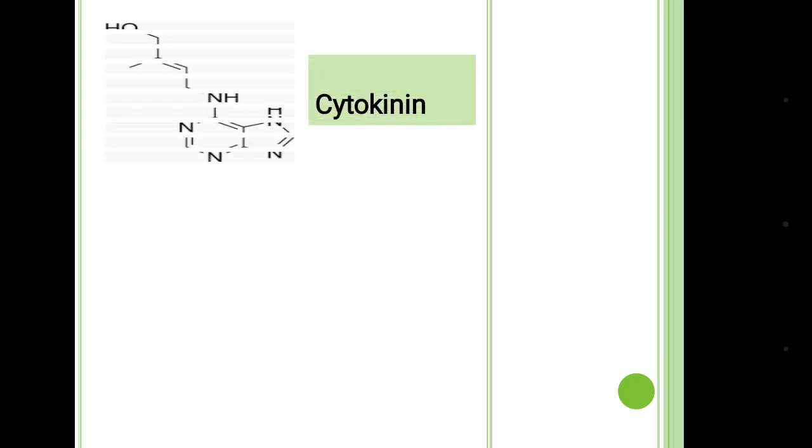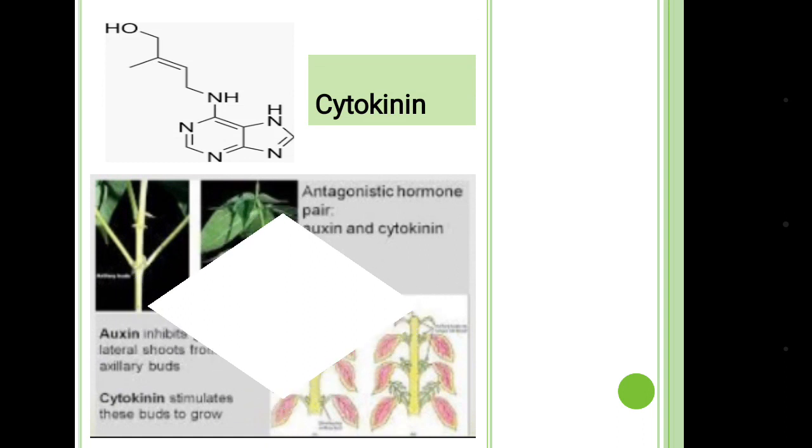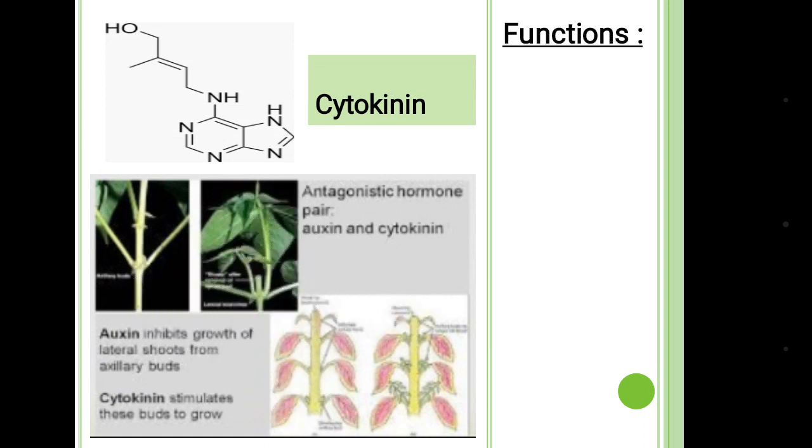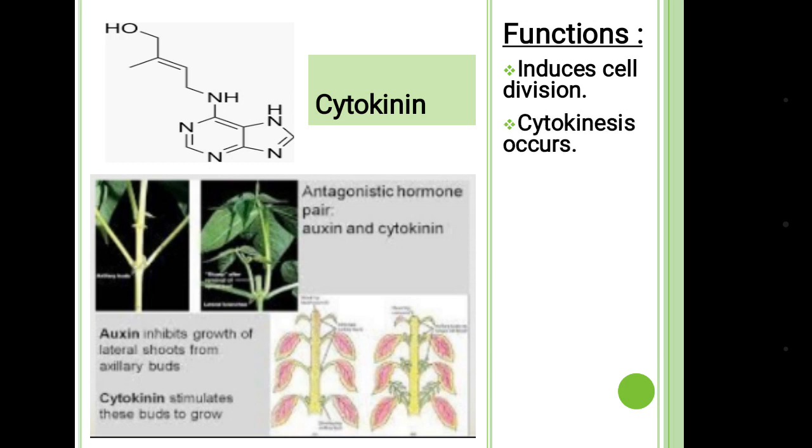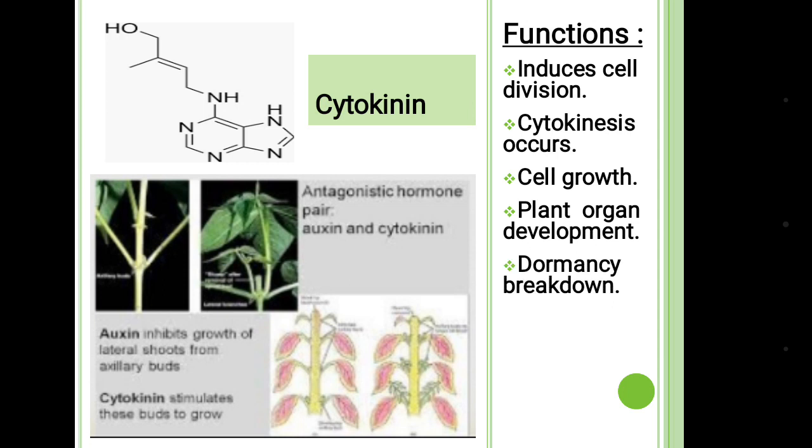Next is cytokinin. You can see the chemical structure, and the functions are inducing cell division. It induces cytokinesis also. It induces cell growth, plant organ development, dormancy breakdown, delays aging of plants, and as you can see in the picture, while auxin inhibits the growth of lateral shoots from axillary buds, cytokinin stimulates these buds to grow.